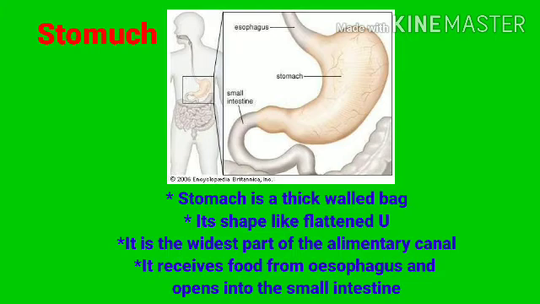You can see it as a thick walled bag, shaped like a flattened U. The stomach is the widest part of the alimentary canal. It receives food from the esophagus at one end and opens into the small intestine at the other end.